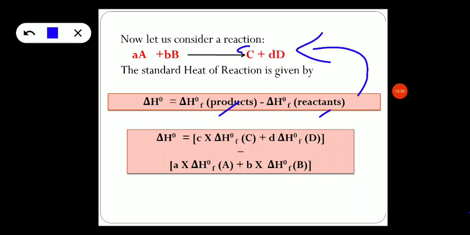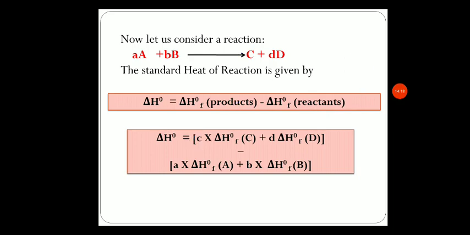So product is C and D here. We have C moles of product C, that's why C is written here. C into standard heat of formation of the product C is written here. Then standard heat of formation of product D is added here.